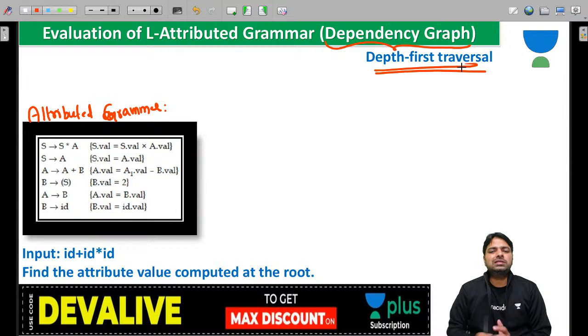We follow depth first traversal from left to right. So whatever I'm going to explain, you can always follow for an attributed grammar. In case it does not satisfy any definition, you can't evaluate. Like if it is not attributed, definitely you can't evaluate.